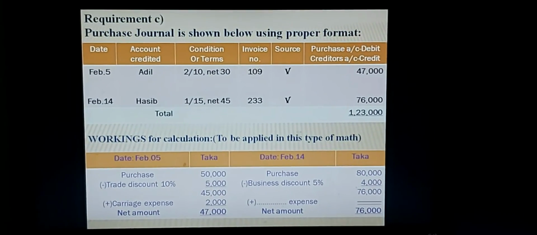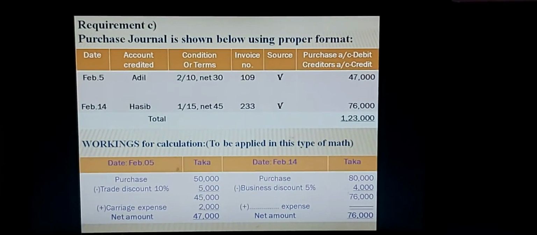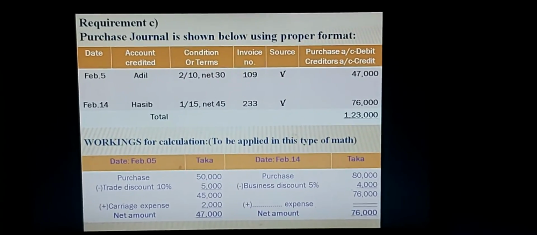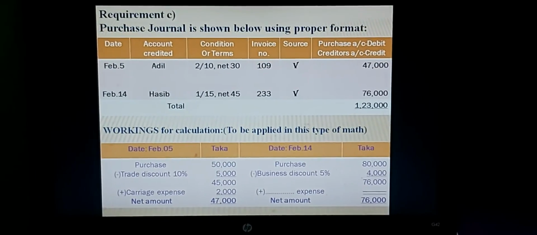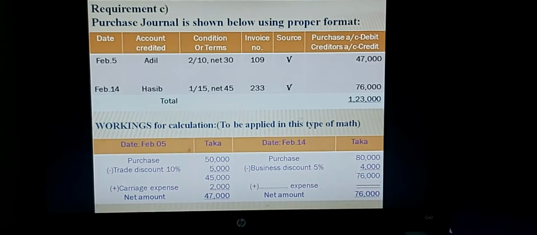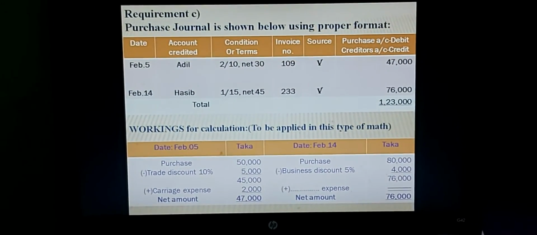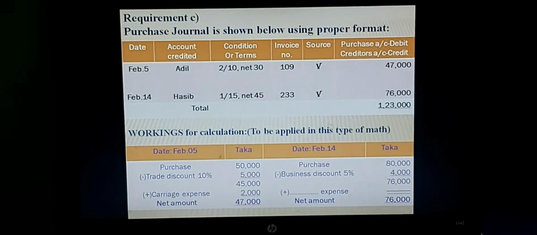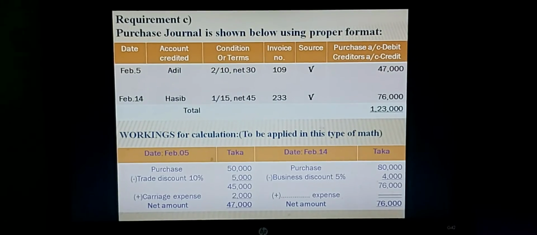So on February 5, total purchase amount from Adil is taka 50,000, trade discount 10%. It is easy to say, trade discount is always deducted from the total price. Total price 50,000, 10% is 5,000. So the remaining amount at this moment is 45,000.